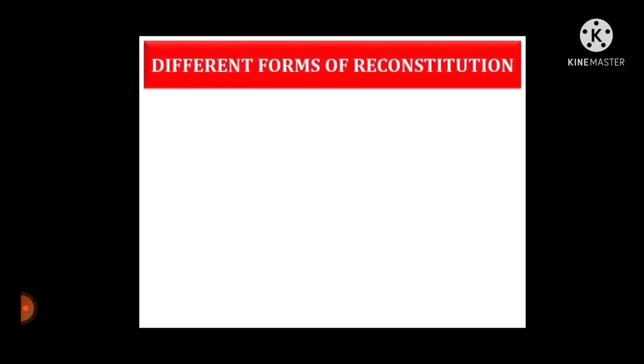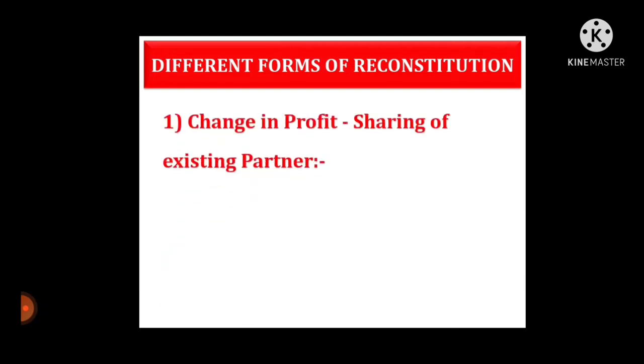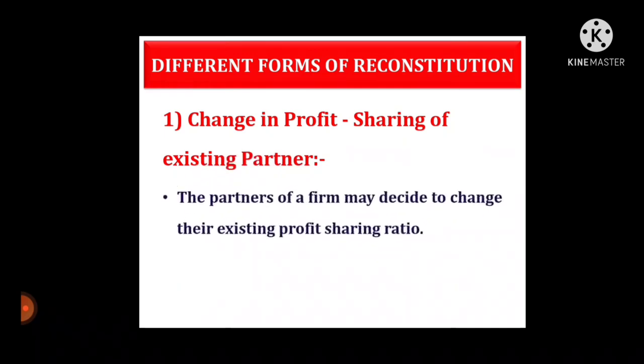Now see the different forms of reconstitution. Number 1, change in profit sharing of existing partners. The partners of a firm may decide to change their existing profit sharing ratio. We learn this form with the help of an example.